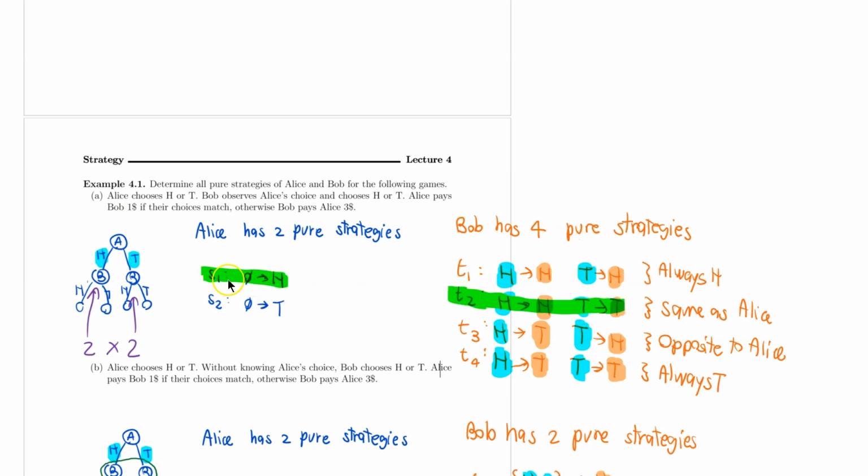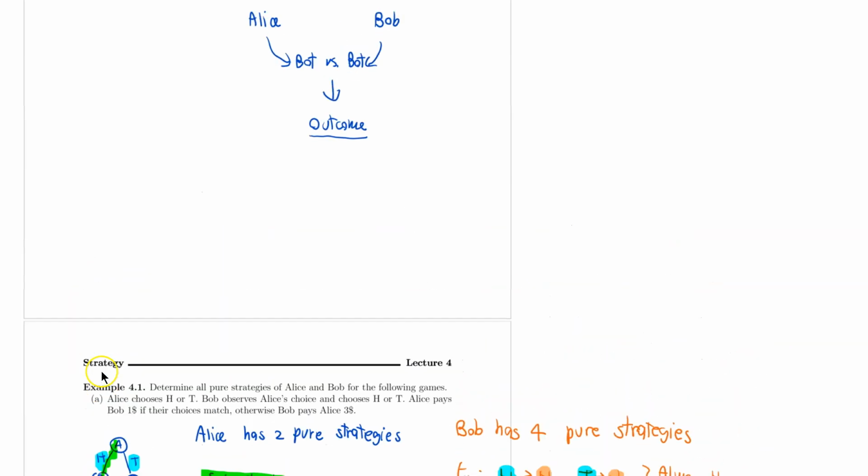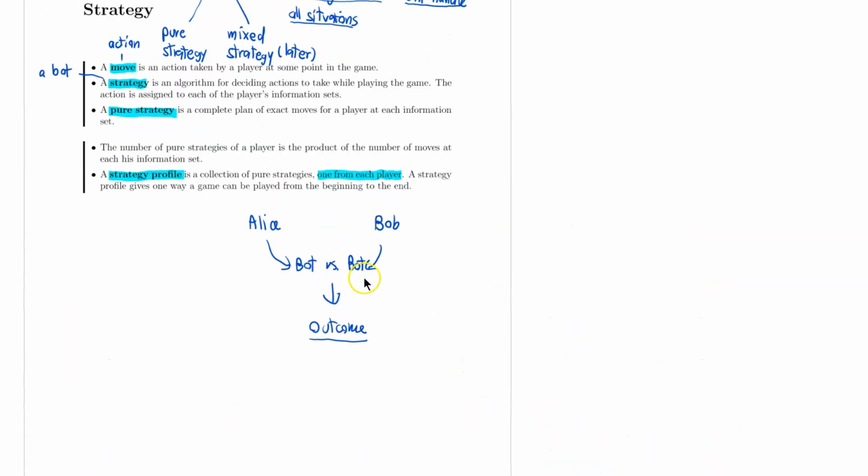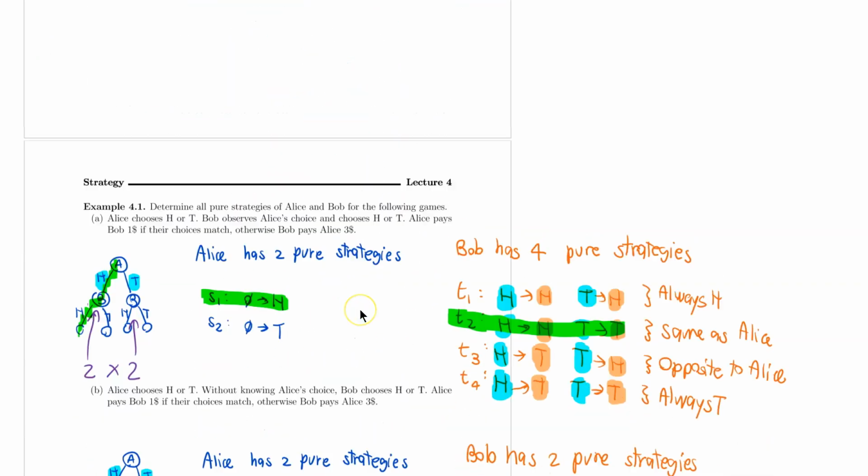So that means Alice is going to play head, so she goes down this path, and then Bob will play the same as Alice. If Alice plays head, he's going to play head. If Alice plays tail, he's going to play tail. So this bot sees that Alice plays head, so he's going to also play head. So that is one way to play the game. So a strategy profile is a bot versus bot. It leads to an outcome. So it's one way to play the game from beginning to end.